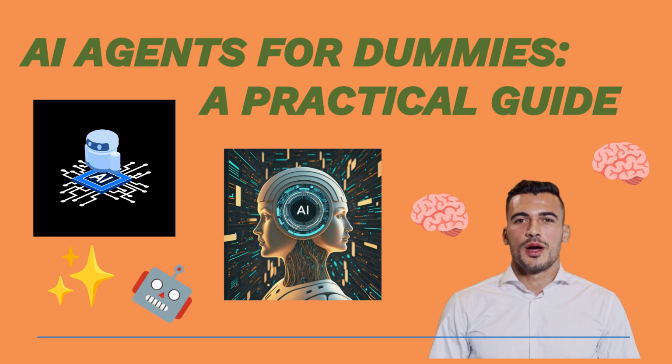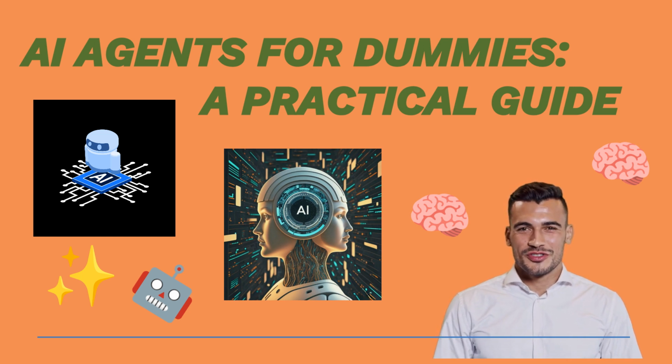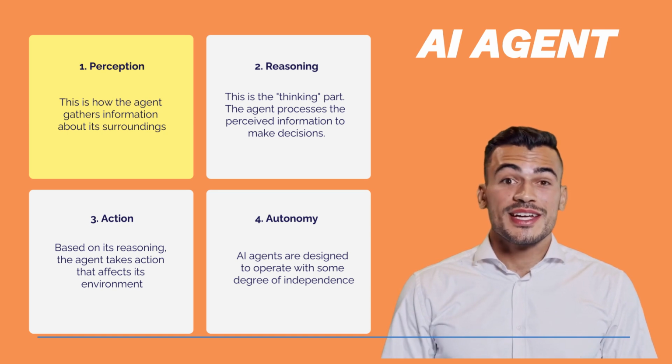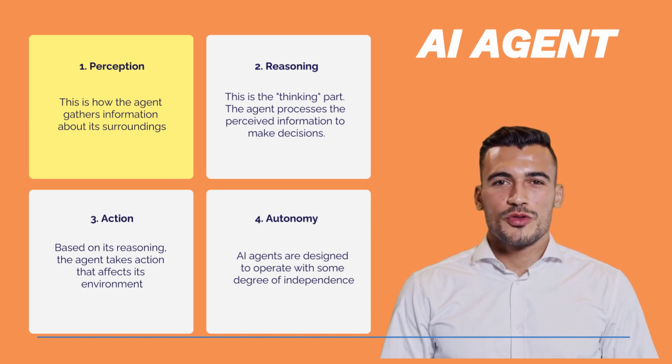AI agents are computational entities designed to perceive their environment, reason about it, and act upon it to achieve specific goals. They stand apart from traditional software programs due to their capacity for learning and adaptation, granting them greater flexibility and intelligence. Perception, the first key aspect, is how the agent gathers information about its surroundings.